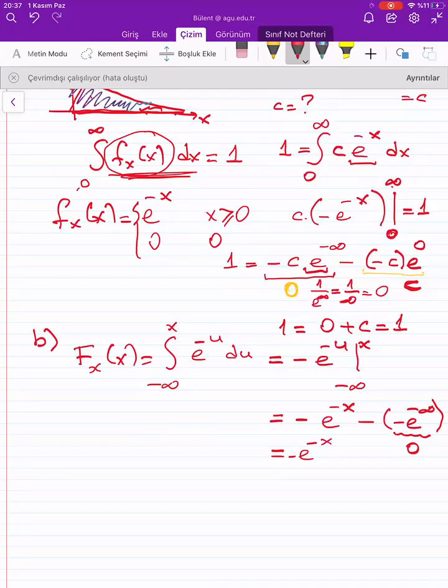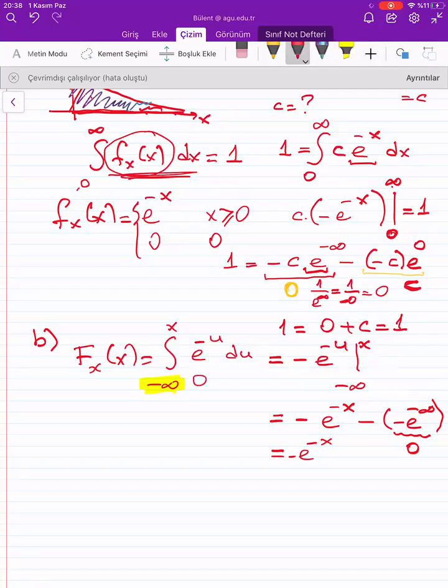So the output would be e to the power minus x like that. I hope you got the problem here. You find out the problem, because this should be not minus infinity, but it should be 0.